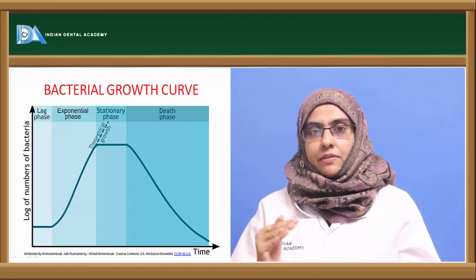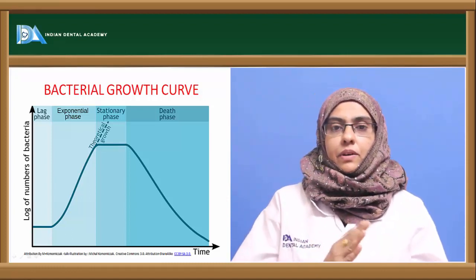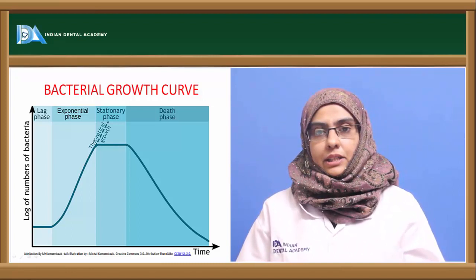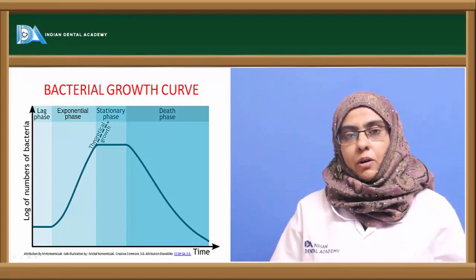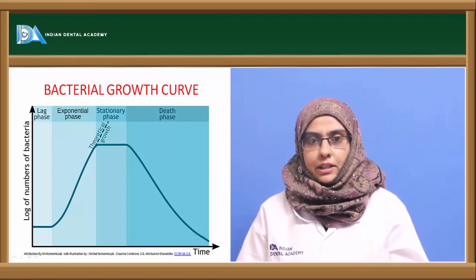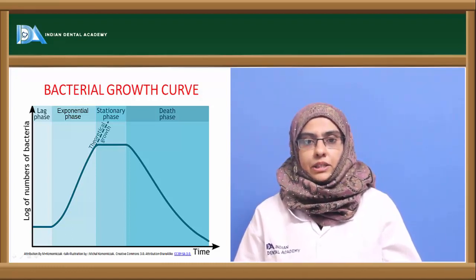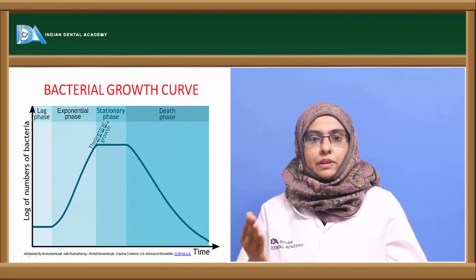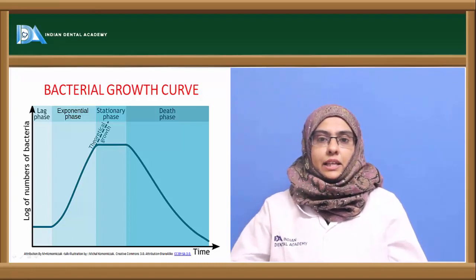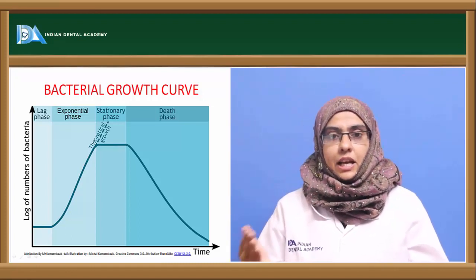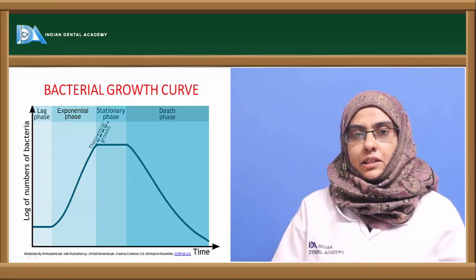So the exponential phase varies from one organism to another, depending upon the genetic component of a particular organism. Here the organism divides by geometric progression, that is one cell dividing into 2, 2 dividing into 4, 4 to 8, till they reach n number of generations. And the third phase is nothing but the stationary phase.